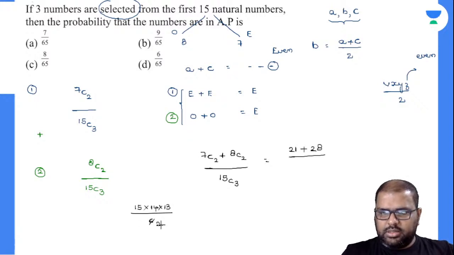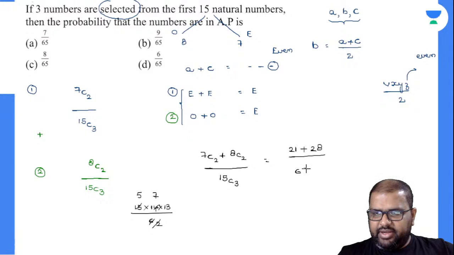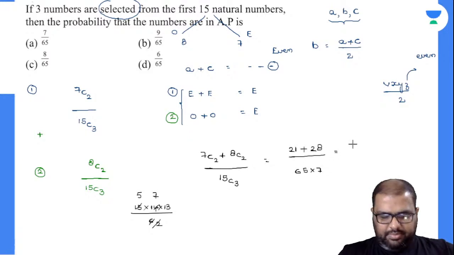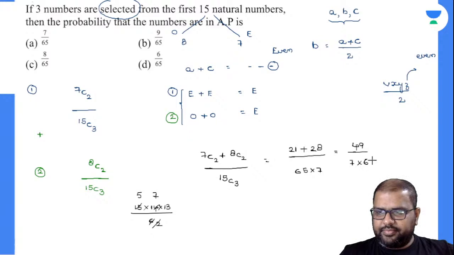Simplifying, 21 plus 28 is 49, by 7 into 65. So finally 7 1s are 7, 7 7s are 49, and my answer is 7 by 65.